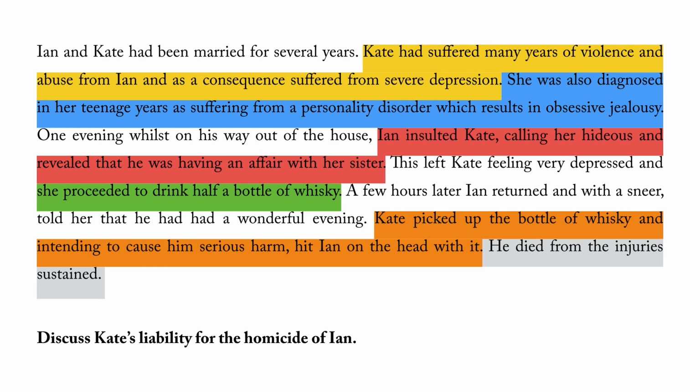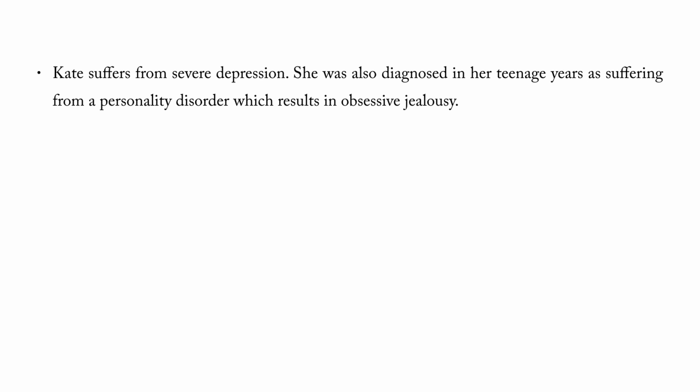apply the law towards. Firstly, it's noted that Kate suffers from severe depression. She has been diagnosed in her teenage years as suffering from a personality disorder and has resulted, therefore, in obsessive jealousy. First and foremost, this is an ancillary piece of information, something that will help us gauge her liability later on. So mind this when we move forward.